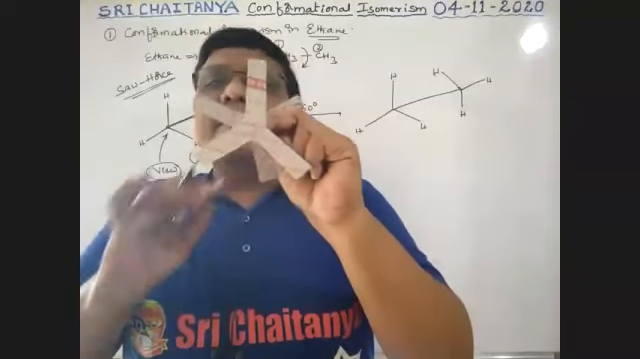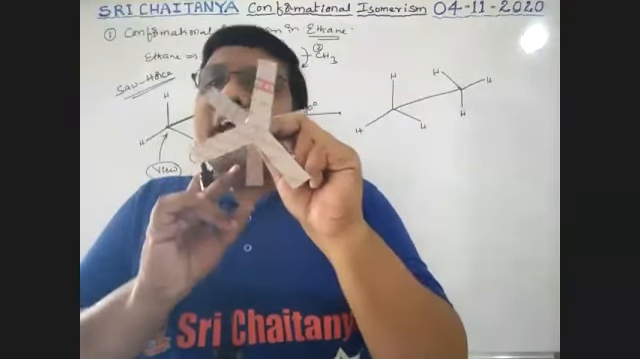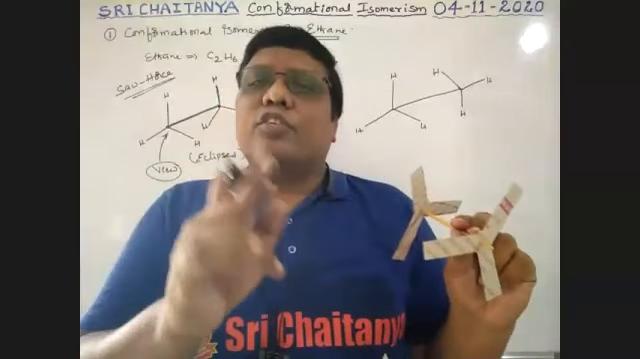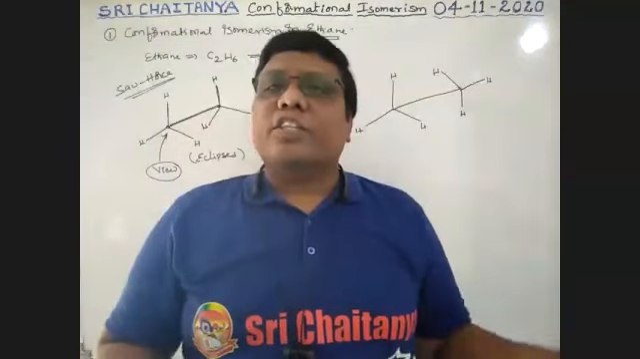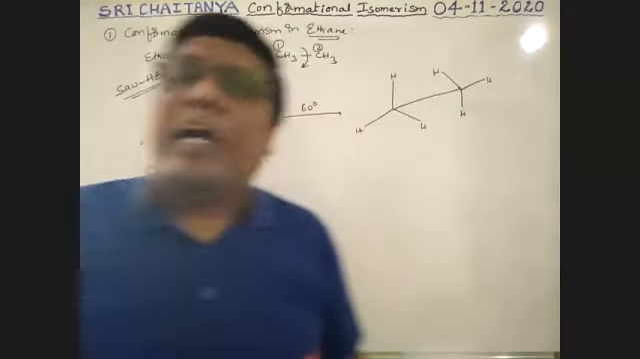It is like this. This is staggered form. This is called staggered form. Staggered changes to eclipsed, eclipsed changes to staggered for every 60 degrees rotation. For every 60 degrees rotation, one is interconverted to another.